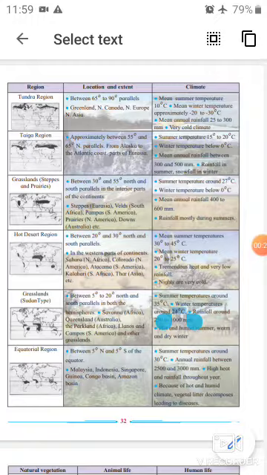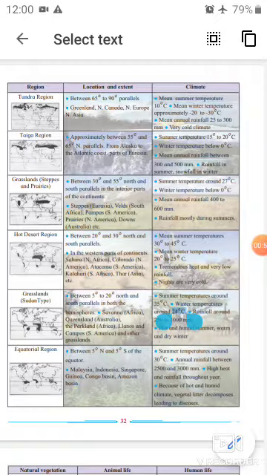See, first region, the tundra region. This region is located between 65° north and 90° north parallels, and a very cold climate is found in this region. Short-lived life is seen in this region, animals have soft and thick fur, and population distribution is found to be extremely sparse.